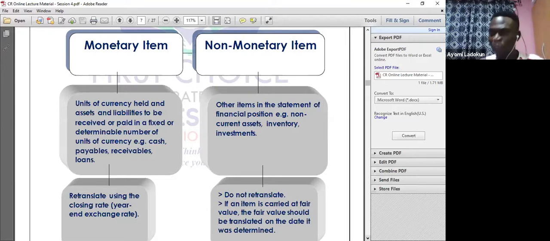Since you have not paid for the land at the year end, you now consider it as a non-monetary item because land is within non-current assets. That is, if the cost model is used. Now you will not retranslate. However, if the item is carried at fair value, listen carefully.